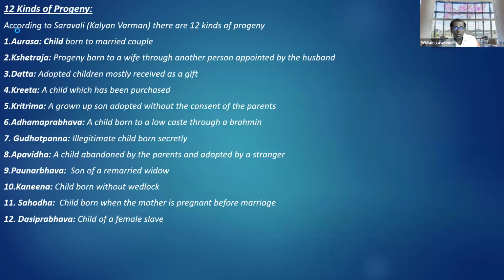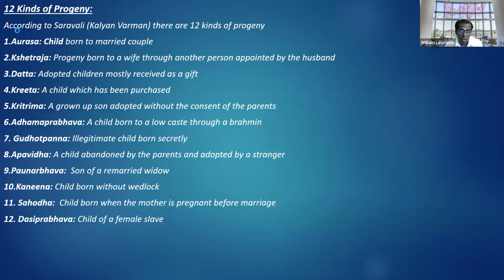We'll take one session, progeny without marriage. Before we go into the introduction, according to Saravali by Kalyana Varma, there are 12 kinds of progeny. Aurasa, children born to a married couple, a legitimate couple. Kshetraja, progeny born to a wife through another person appointed by the husband.